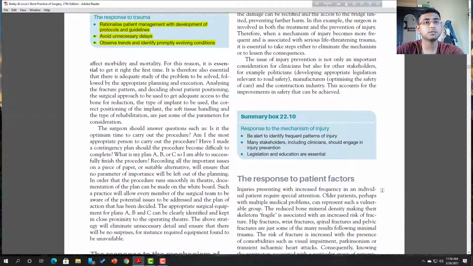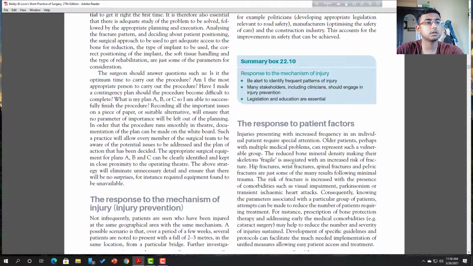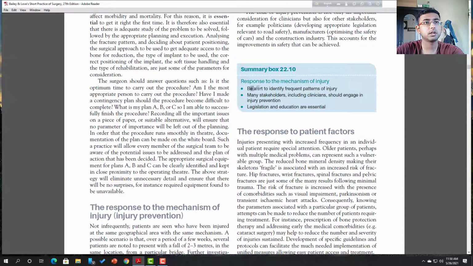In response to the mechanism of injury, be alert to identify frequent patterns of injury. Many stakeholders, including clinicians, should engage in injury prevention, and legislation and education are essential because they are preventive measures.